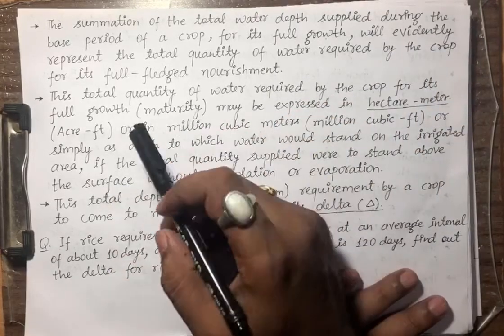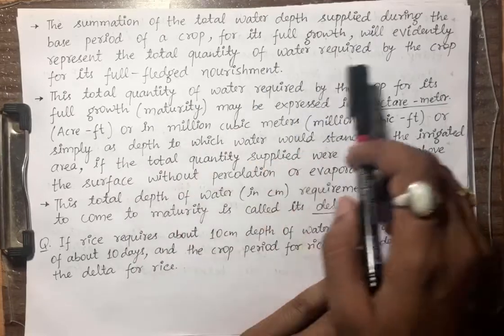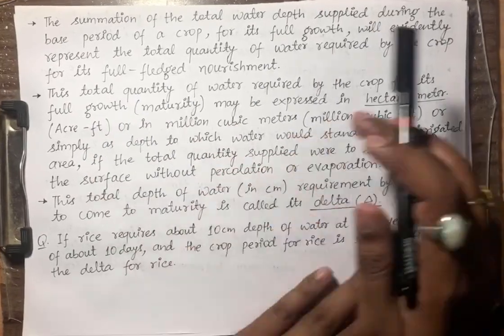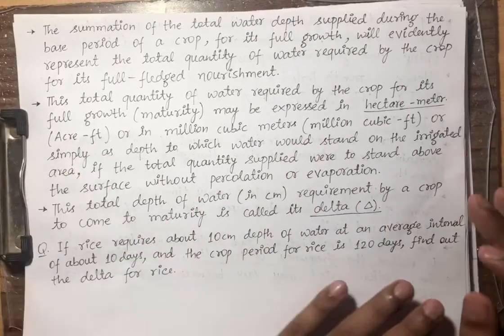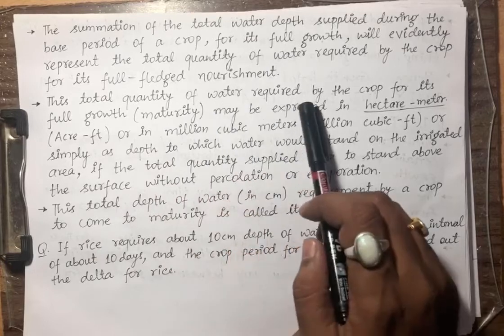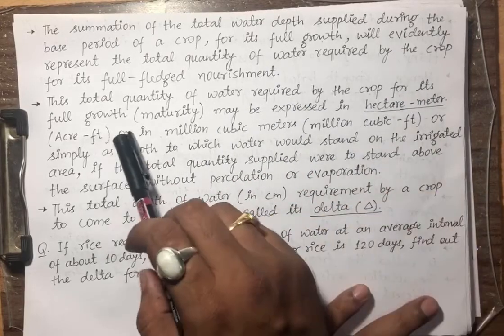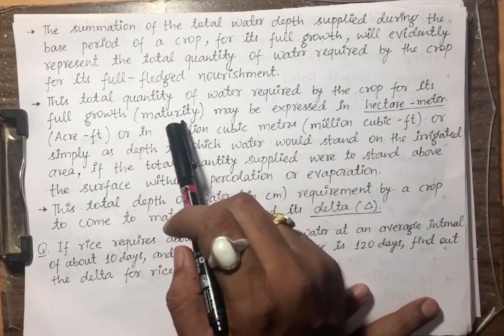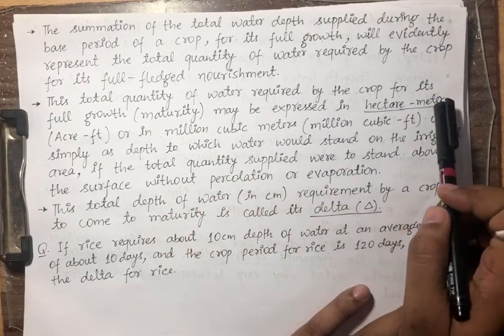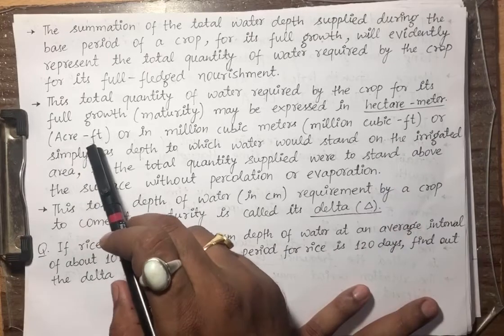Why are we doing that? So that the crop will get the full-fledged nourishment. This total quantity of water required by the crop for its full growth, or we can term it as maturity, may be expressed in hectare meter or acre feet.